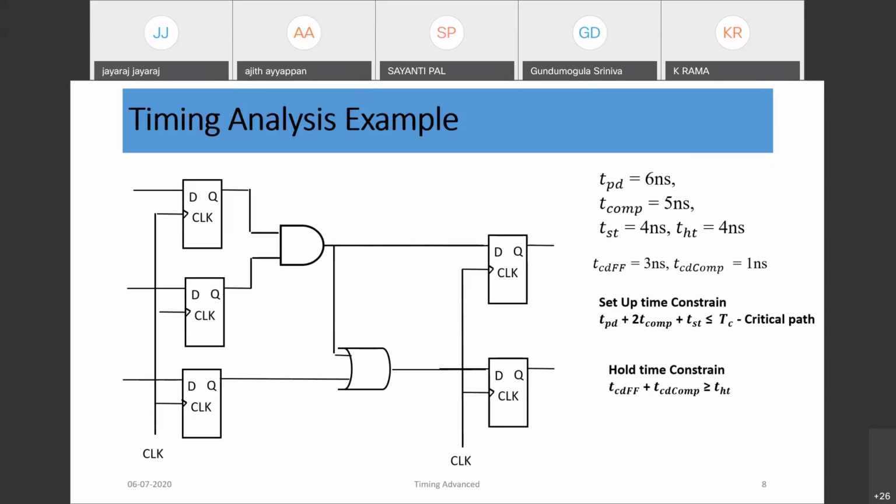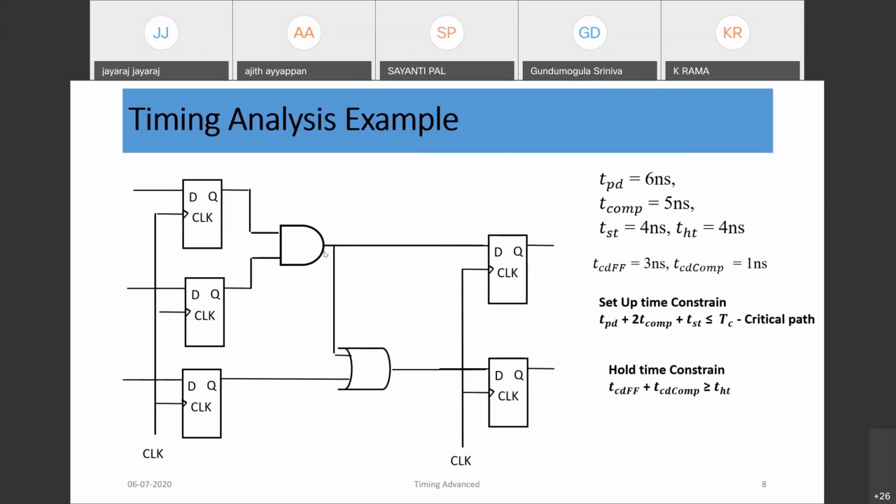So you can just analyze this. Here we have one critical path, two critical path; this path and this path are called critical paths, and that path takes the maximum delay. That is for setup time constraint, and for hold time we should not take the critical path. Where the combo logic path is minimum, that path we need to take, because if combo logic path is more, then of course that will meet the hold time, but if combo logic is less, there may be chances of hold time violation.